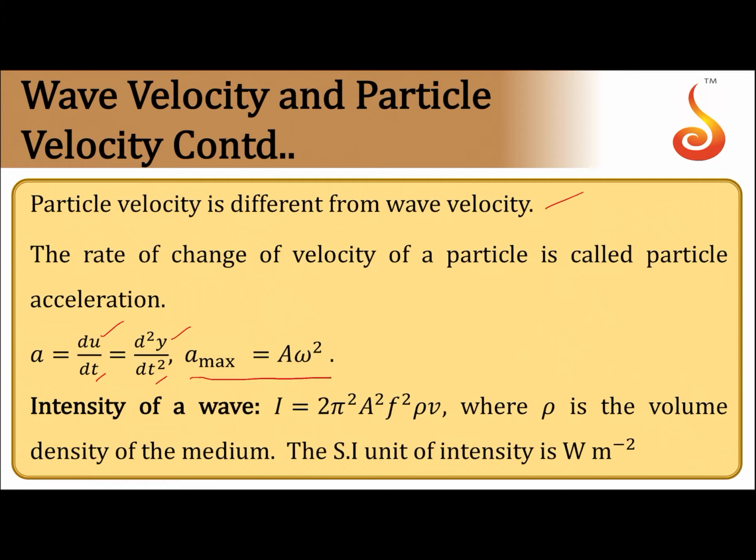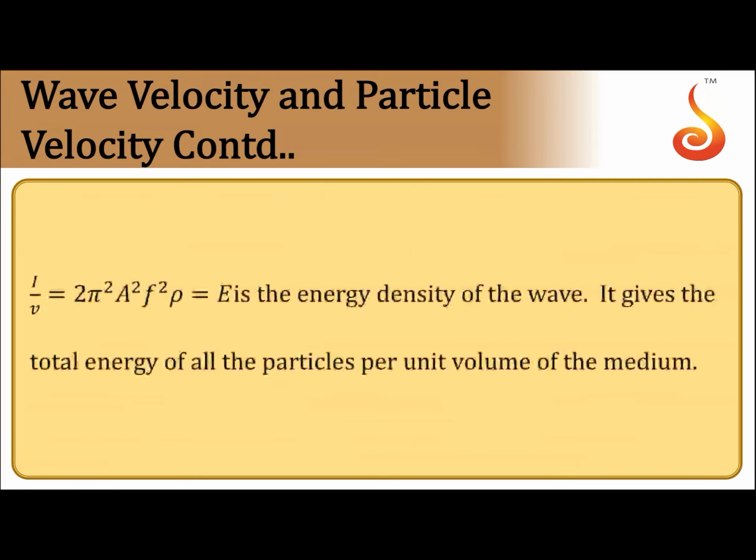It is given by I is equal to 2 pi square a square f square rho v, where rho is the density of the medium, f is frequency, a is amplitude, and v is the wave velocity in the medium. The SI unit of intensity is watt per meter square. I by v is called the energy density of the wave, which gives the total energy of all the particles per unit volume of the medium.